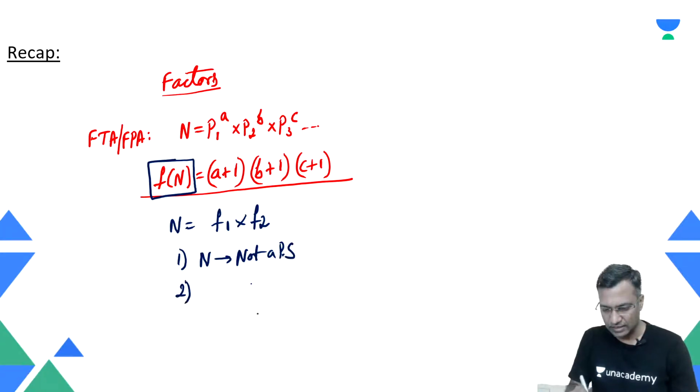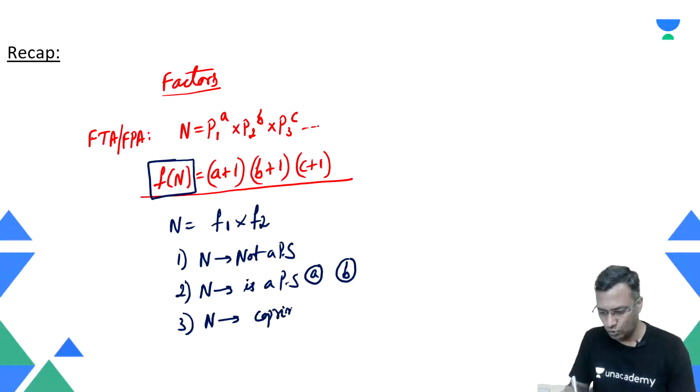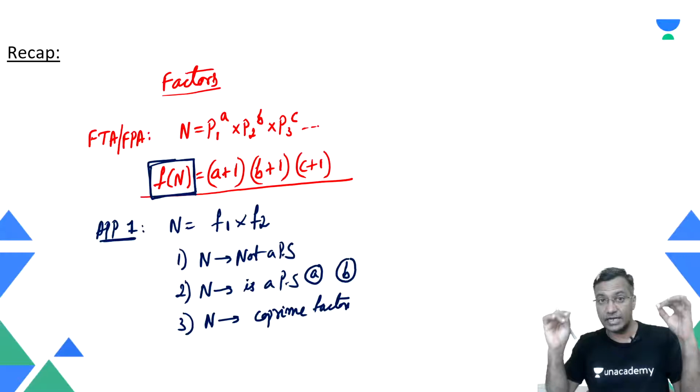The second thing is the given number is a perfect square. Under this there were two minor cases, a and b, for how to write it as a product of two factors. The third thing is how to write the given number as a product of two co-prime factors. These are the three things that we discussed. Let me call this application 1 of the number of factors of the number. This is what we did yesterday.